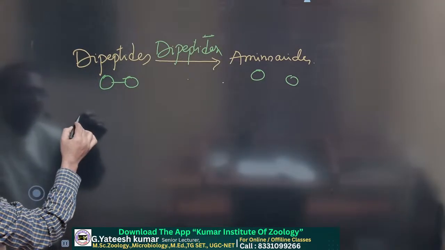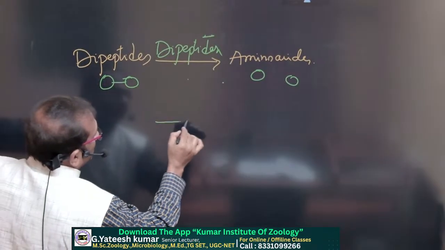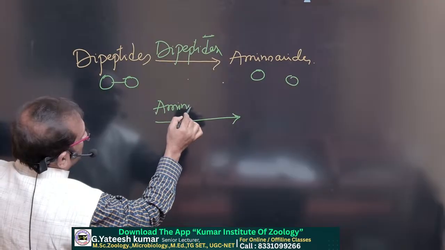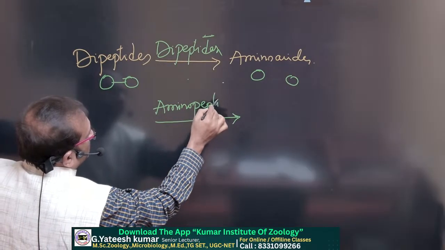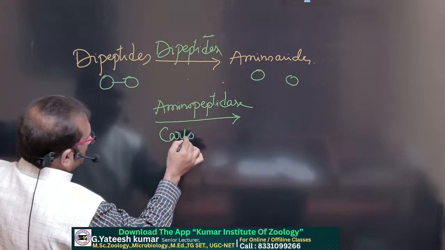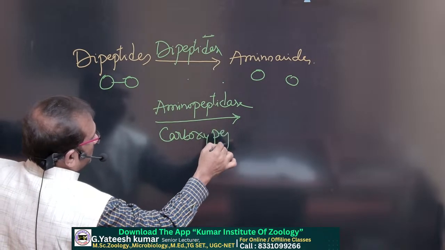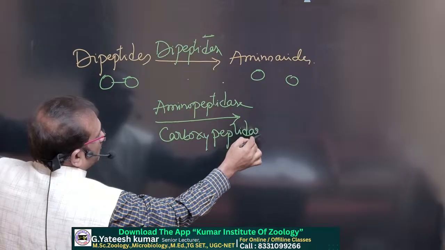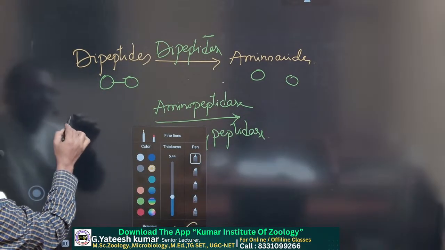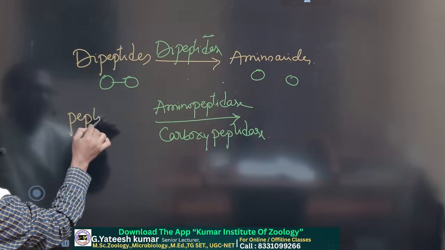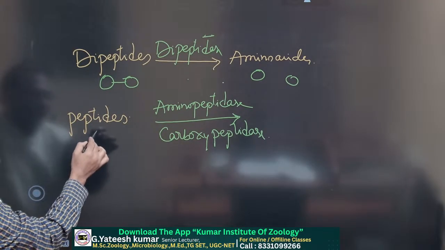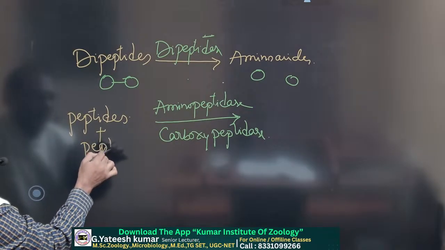Okay, next coming to aminopeptidase and carboxypeptidase. These two convert whatever peptides and peptones are present.